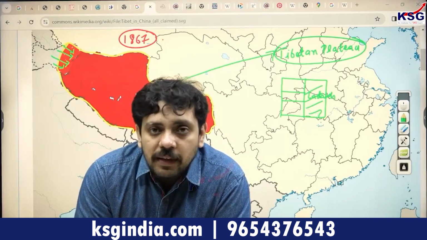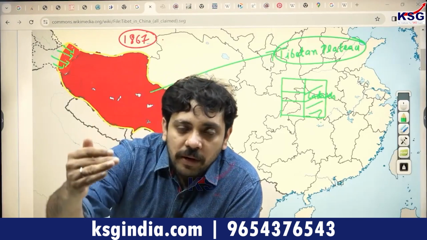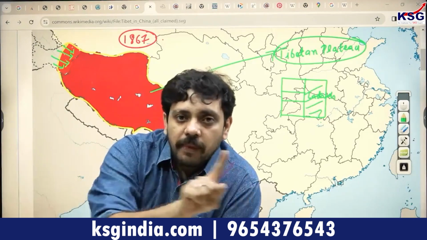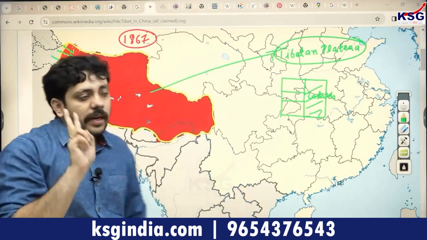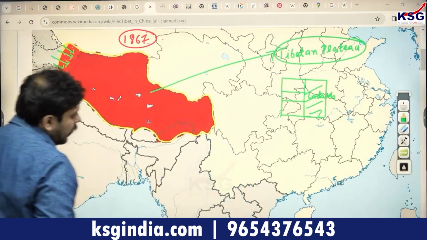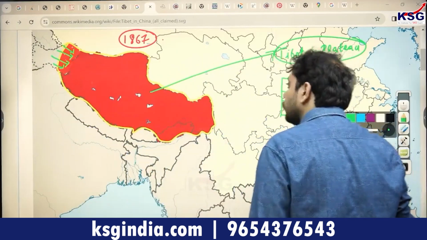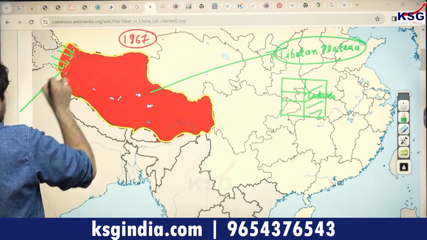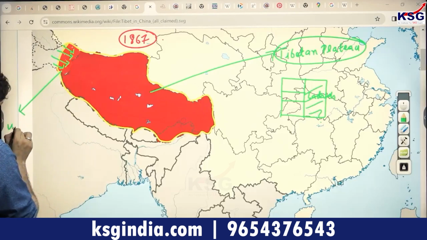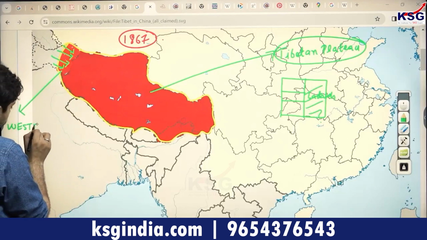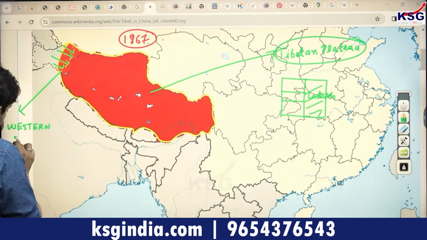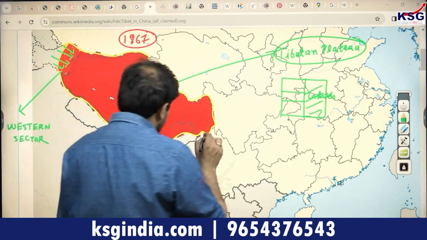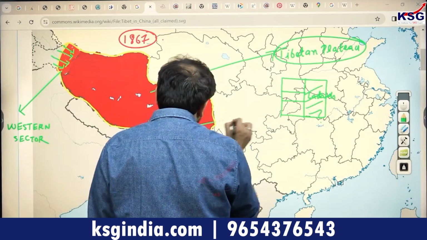They started saying that we are going to take certain parts of the Tibetan Plateau and attach it to the British Indian territory and marked the Tibet-India border, right? Now, in two sectors was this marking done. If you can see, for example, here, this part is known as the western sector. Okay, and this part where you call Arunachal is known as the eastern sector.